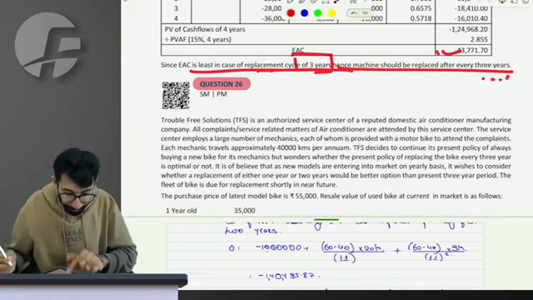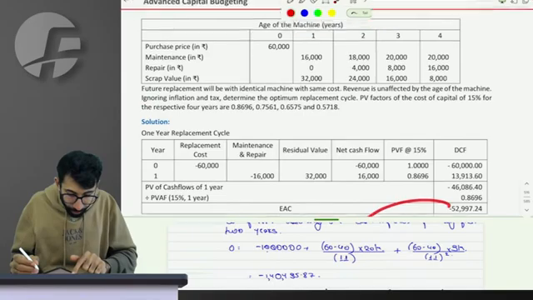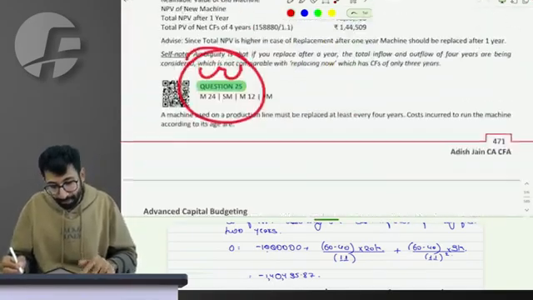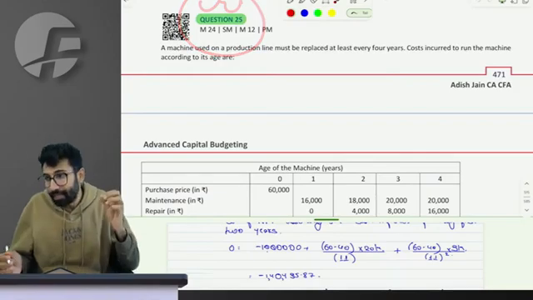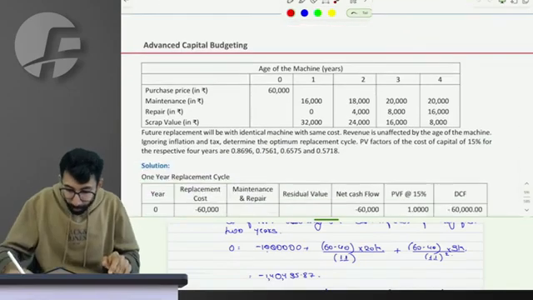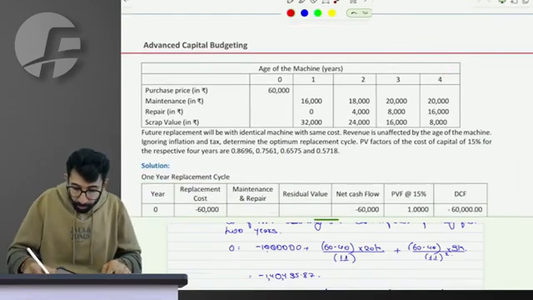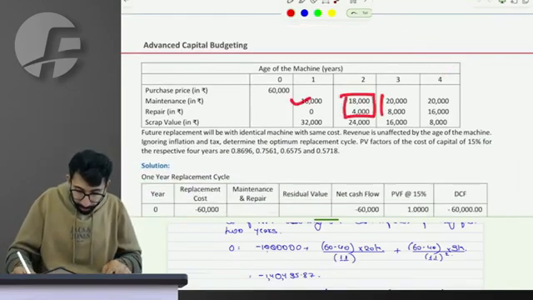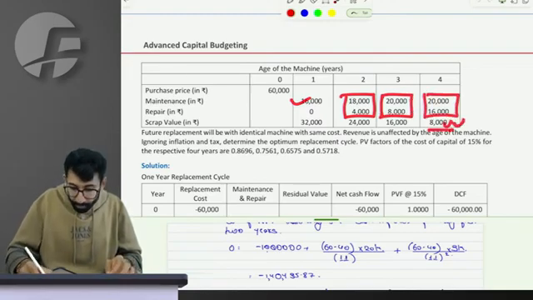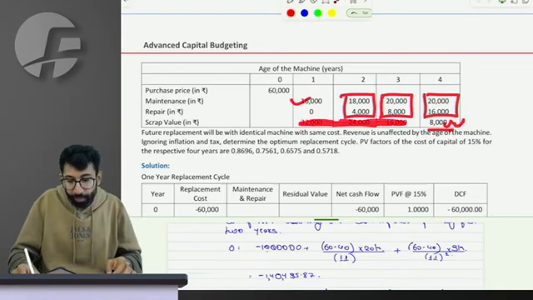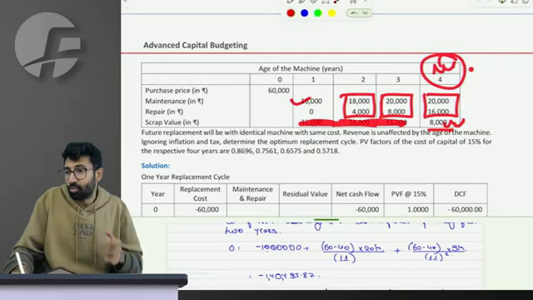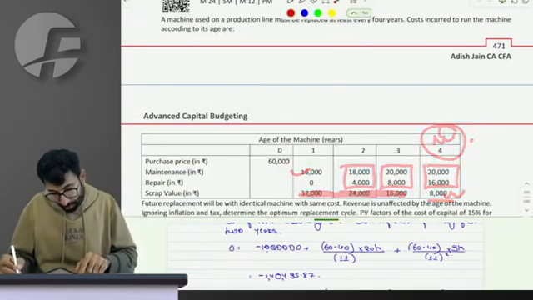Let me convey a question on the optimal replacement cycle, which is really an easy question. Same activity. When you replace it at the end of the 4th year, in the first year you incur this, second year this, third year this, 4th year this, and you generate this. In the first, second and third years there will be no salvage value because you are using it for 4 years. So that was the discussion on question number 25.